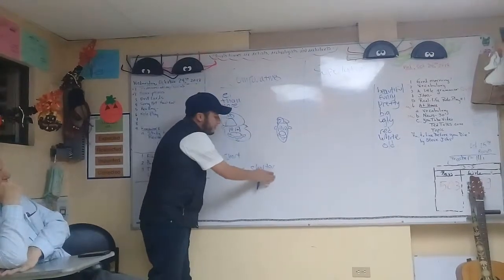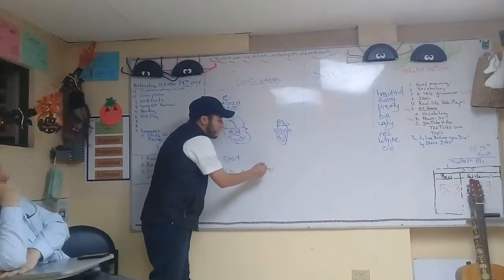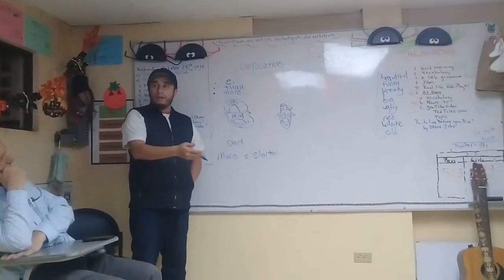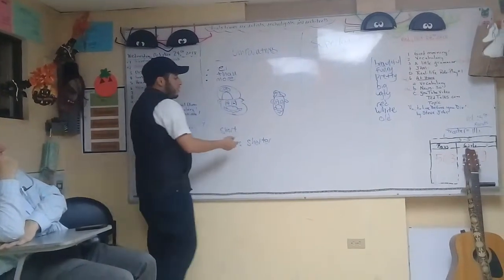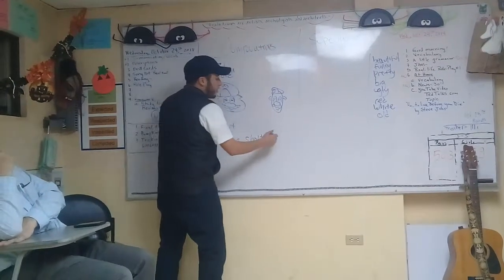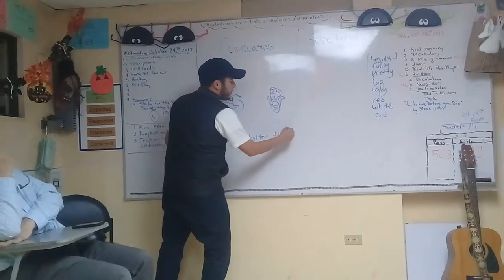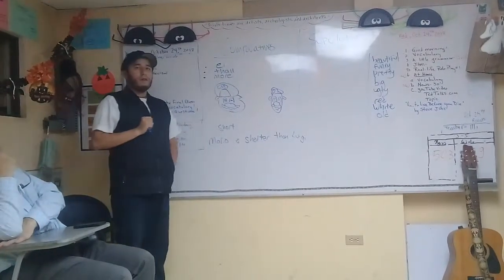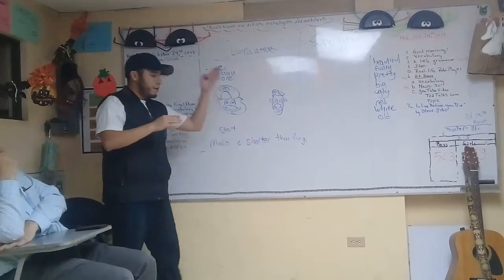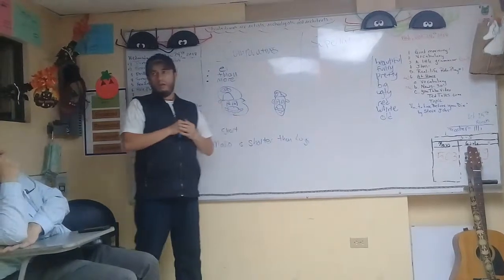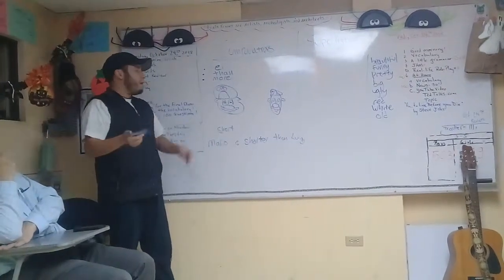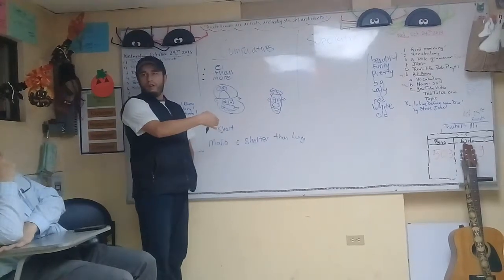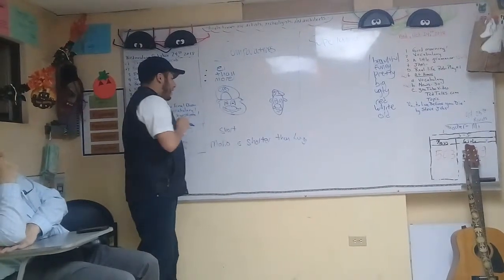We add the ER to the adjective to explain that we are comparing. So, Mario is shorter than Luigi. Well, what is the opposite of short? Tall. Very good.